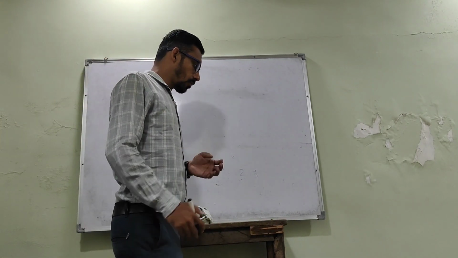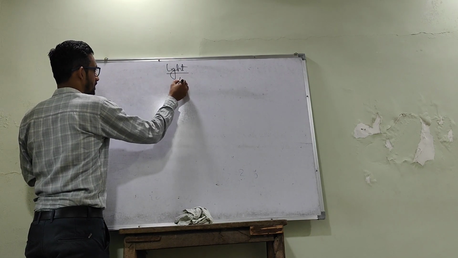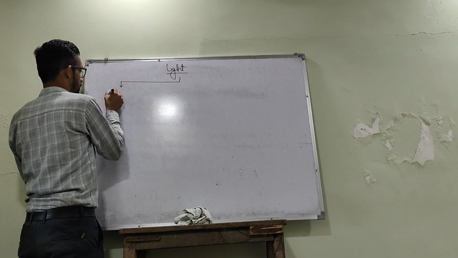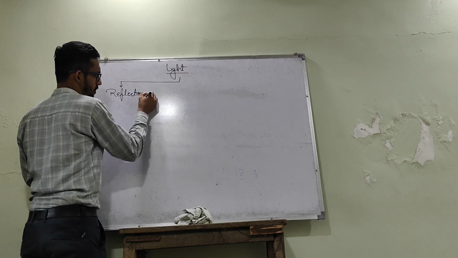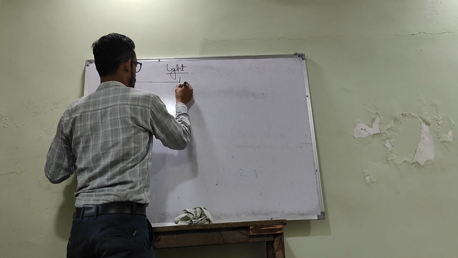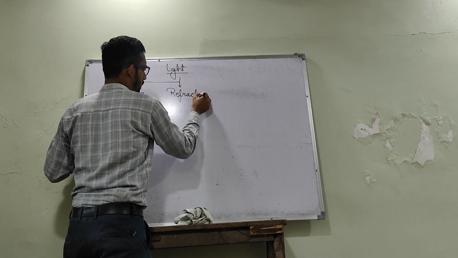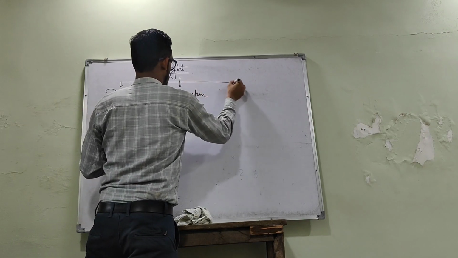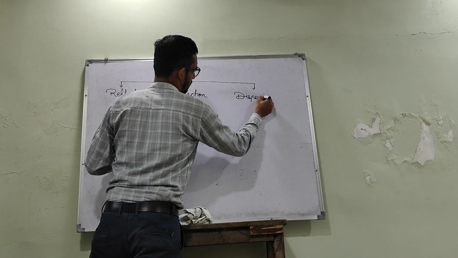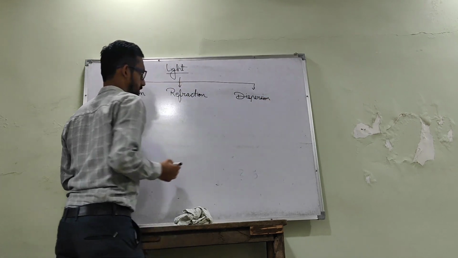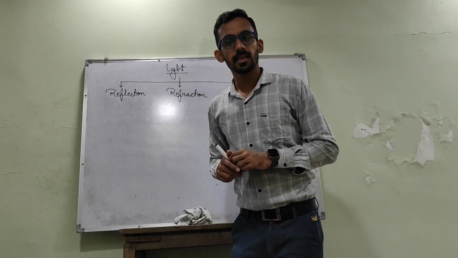Today there are basically three phenomena of light. The first one is reflection, another one is refraction, and the third phenomenon is dispersion. These are the basic three phenomena of light.